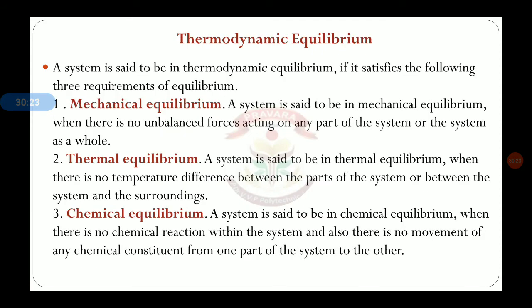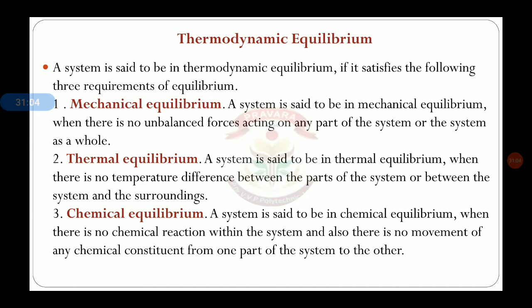A system is said to be in mechanical equilibrium when there are no unbalanced forces acting on any part of the system or on the system as a whole. That means to have a system in mechanical equilibrium, the system has balanced forces on every part or on the total body of the system. There must not be any unbalanced forces acting on any part of the system. Then and only then can we say the system is in mechanical equilibrium. That means equal forces are acting on every part of the system.